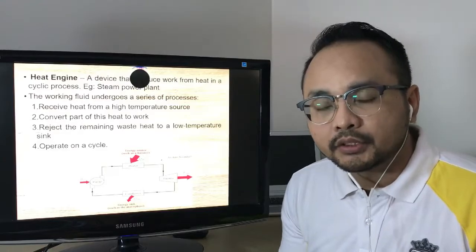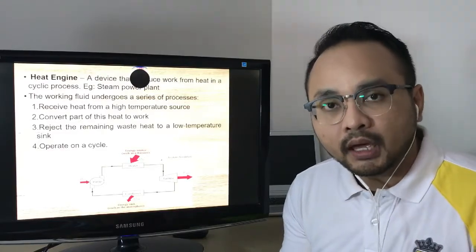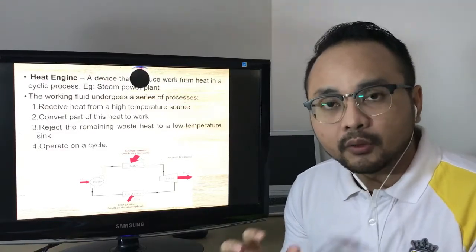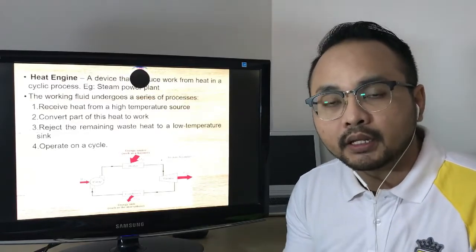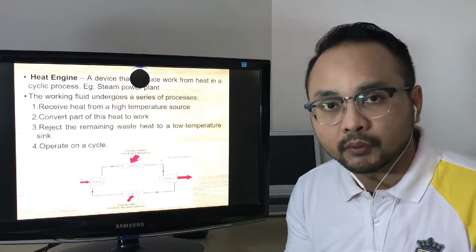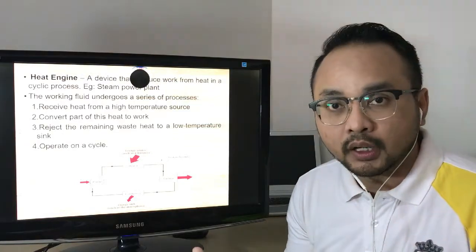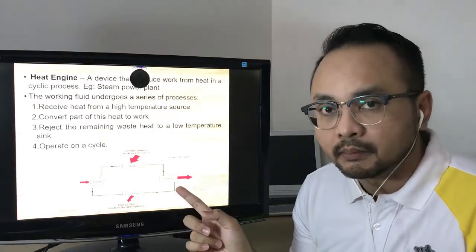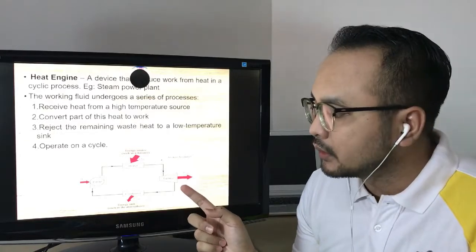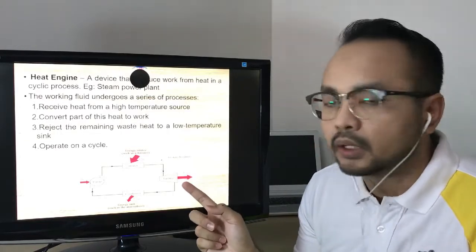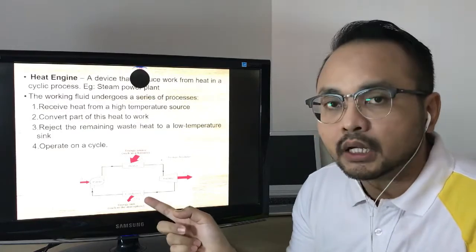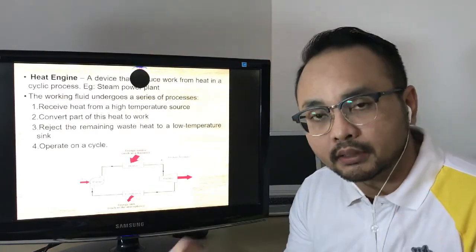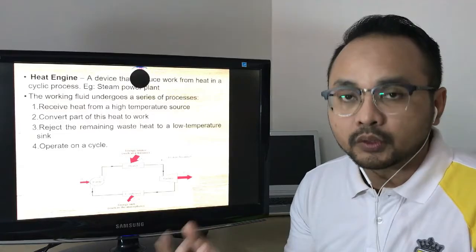But just like I mentioned just now, this amount of heat will not be totally converted into work. Some of the heat will be released into the surrounding or the reservoir. So that is why we can see here some amount of steam that is not converted into work. It will be channeled into the condenser, and this condenser will release the heat into the surrounding, which is the thermal reservoir.